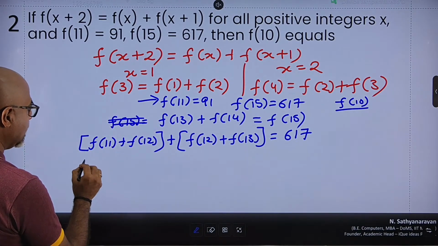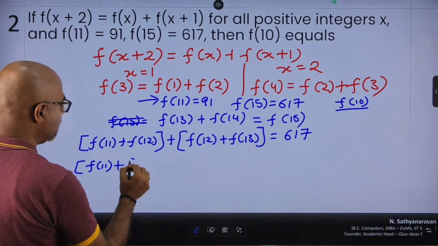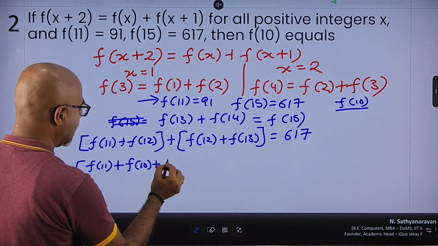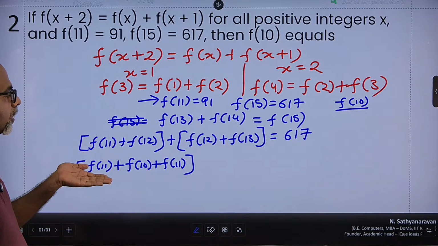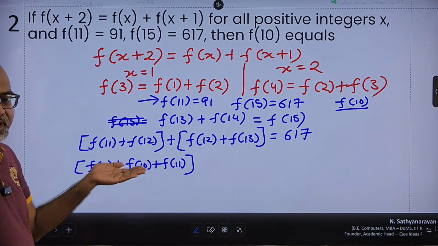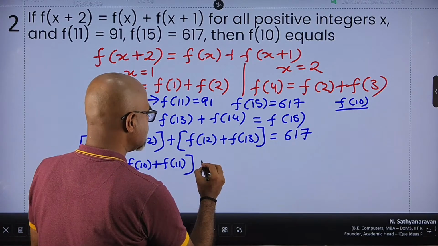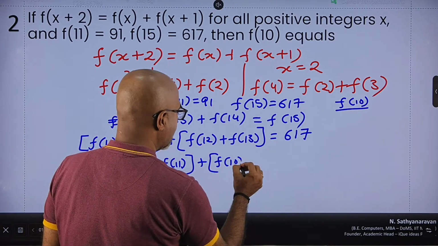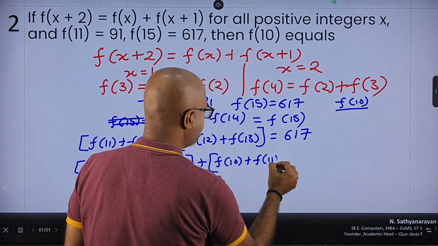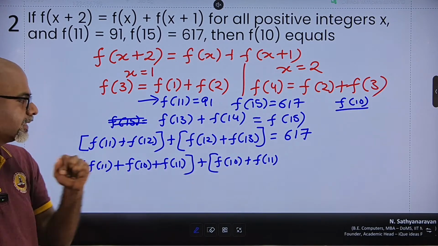For the time being, let's keep it as f of 11 plus f of 12, which can be written as f of 10 plus f of 11. So we are good here. We have got all terms, f of 11 and f of 10, the two things which we require. In the next part, f of 12 plus f of 13, f of 12 can again be written as f of 10 plus f of 11. Again, in terms of 10 and 11, I've got the answer.